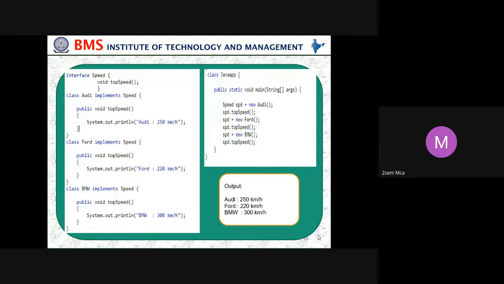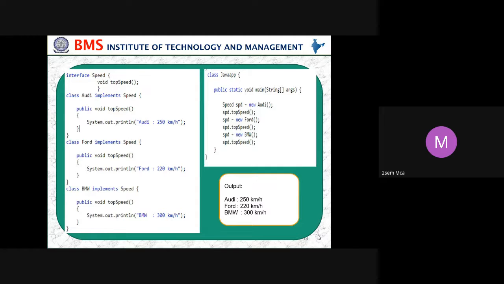Just to show you people, the interface method can be used in different classes. Here we have used 3 different classes, but with the same method. That's it. And here, if you want, you can implement also. Here we have not implemented anything. We have just used a display statement. I cannot do this display statement in the interface, right? Can I do a display statement in the interface? No, ma'am. So it is not possible, right? So the implementation part is just to show how the implementation of the interface method can be done.